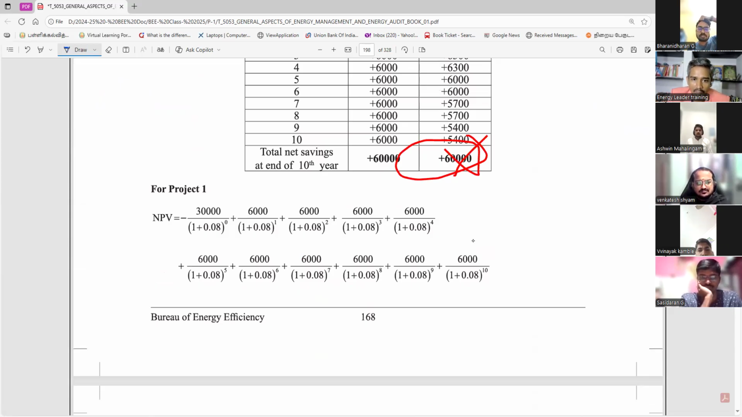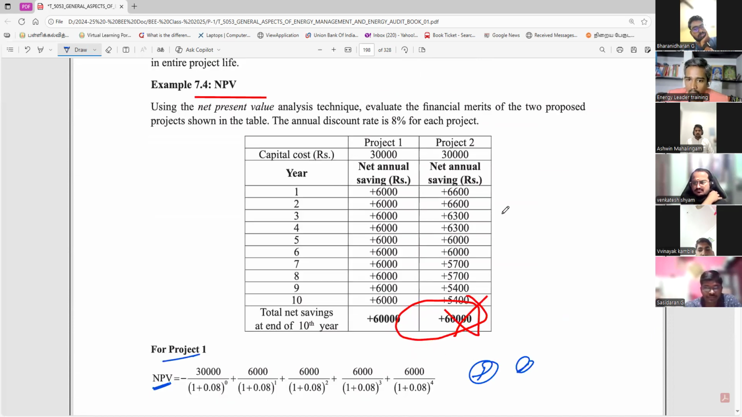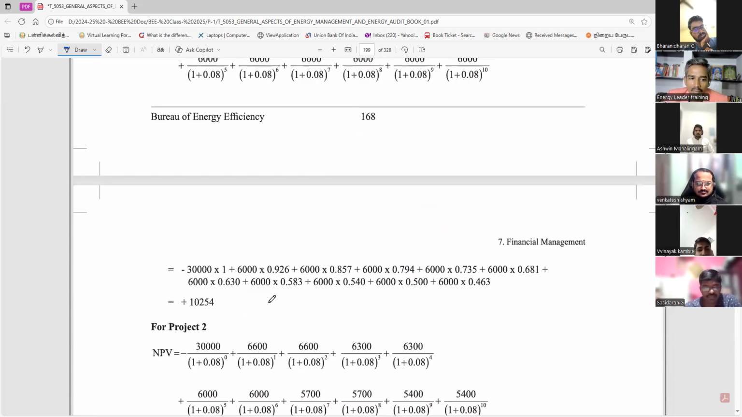Then you understand this one. Whatever things you have to do, you have to use the calculator properly. So for project 1, you have to find the net present value. No need to write the table column. No need. Okay. Step 1, this is step 2. Then using the calculator, you can find out the result quickly.